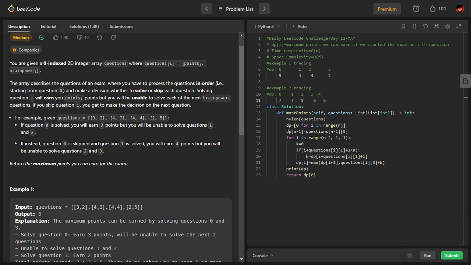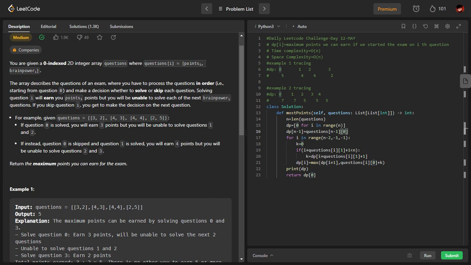I'll just comment these things out and then we'll quickly look at the code. You can clearly see I am taking the length of the questions as n. Then I am creating a DP array, and I have already mentioned what DP[i] is. DP[i] is the maximum points we can earn if we start from the ith question onwards. One thing is very clear: if we start from the last question onwards, the answer is always going to be its own points, the zeroth one of it.